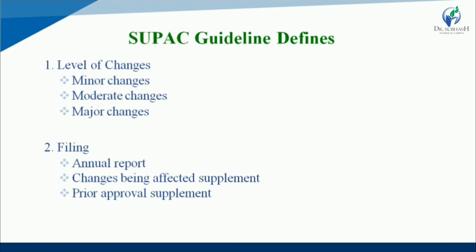In filing, annual report is attached. Second one is changes being effected supplements and prior approval supplements. That means in filing, annual report is attached for filing. Next one is if any changes that affect the supplements, they are also attached in filing. And last one is prior approval supplements.